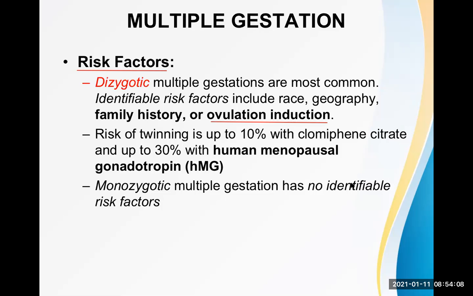Now let's move further. Risk of twinning is up to 10% with clomiphene citrate and up to 30% with human menopausal gonadotrophin. So let me explain this again. Clomiphene citrate is one of the drugs which I'm just talking about, and another one is human menopausal gonadotrophin. That is, the chance of having twins is 30% with that drug.